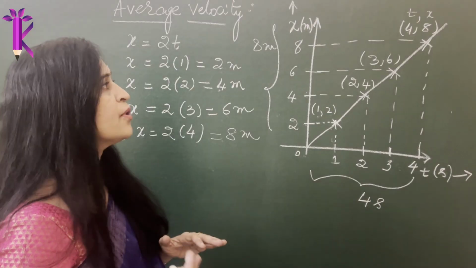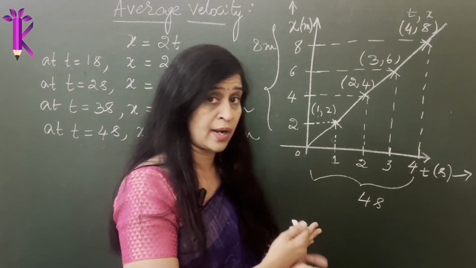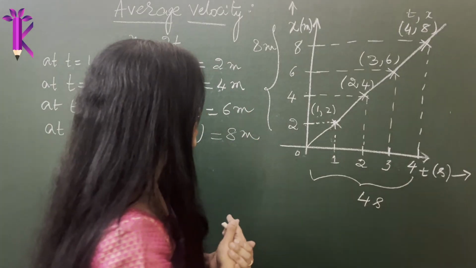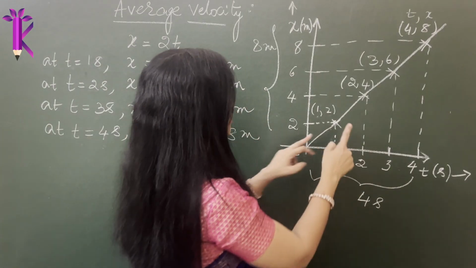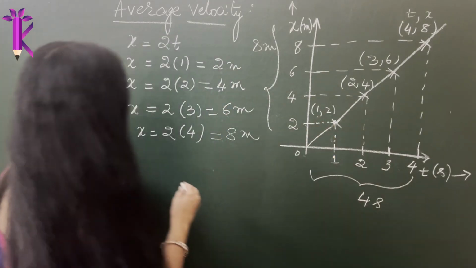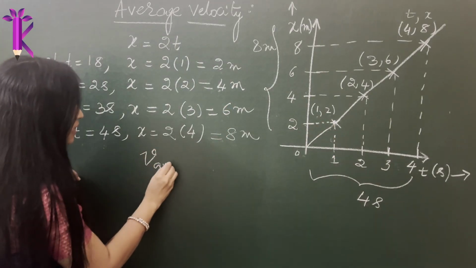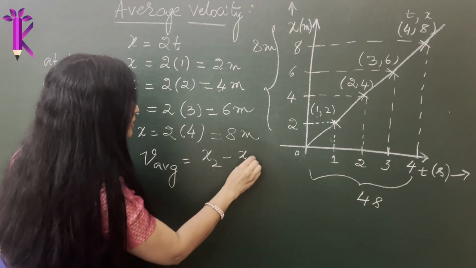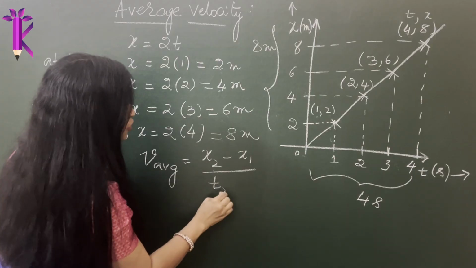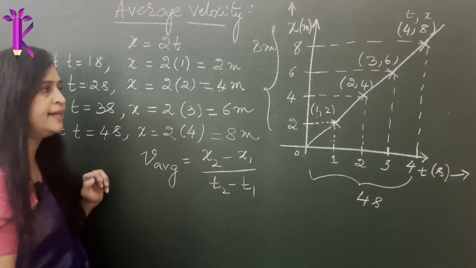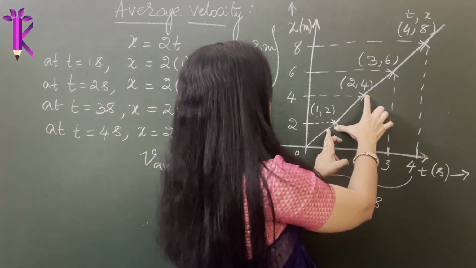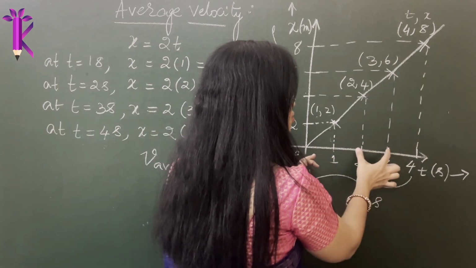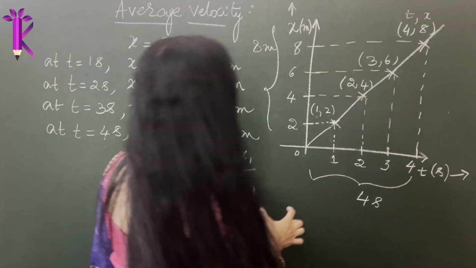Now suppose I want you to calculate the average velocity of this. How do you calculate the average velocity? It is the final position minus the initial position. So let's calculate the average velocity. V average is equal to x2 minus x1 divided by t2 minus t1, right? If you are calculating only between these two points, you have the values, so you can find it out.